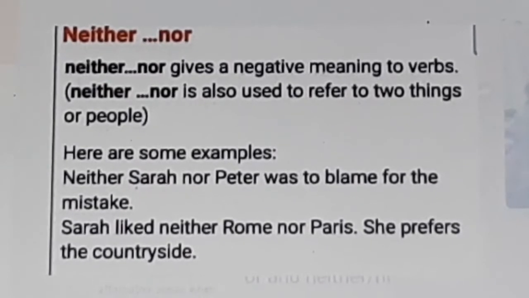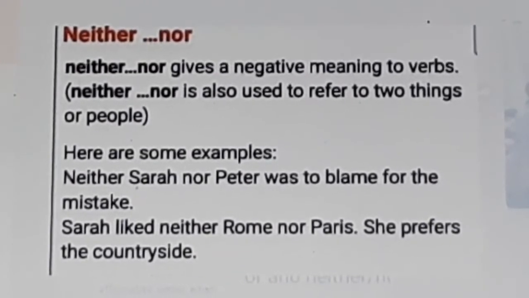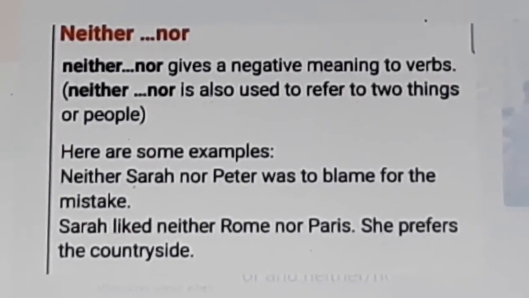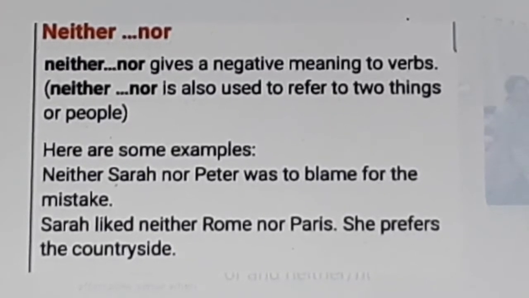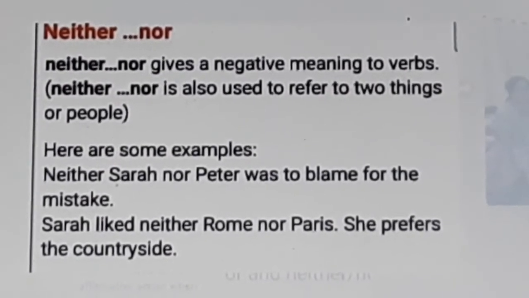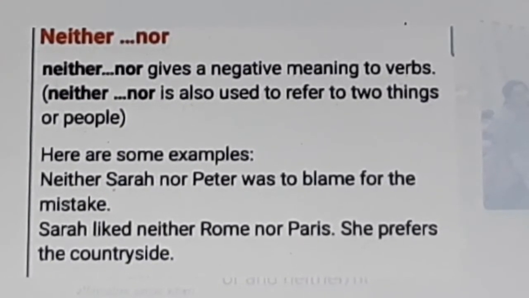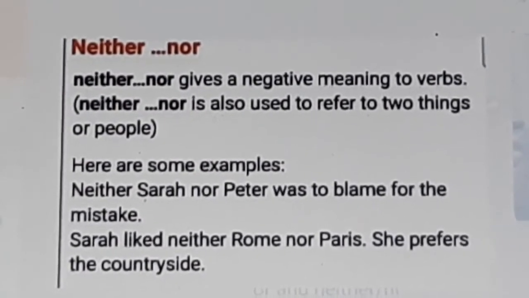Common sentence is Sarah liked. We are using neither nor instead of not. That is in negative sense. Sarah liked neither Rome nor Paris. She prefers the countryside.